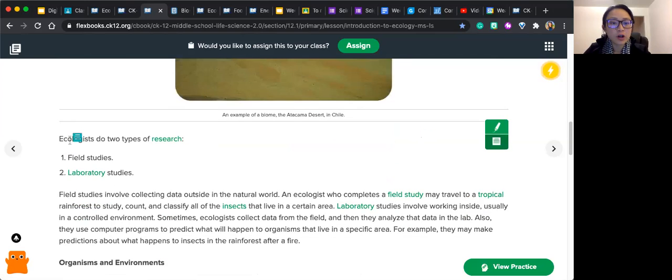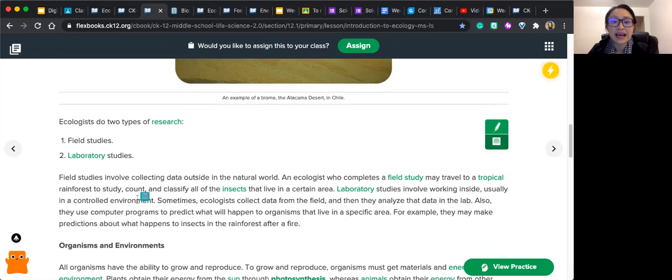Ecologists do two types of research: field studies and laboratory studies. Field studies involve collecting data outside in the natural world. An ecologist who completes a field study may travel to a tropical rainforest to study, count, and classify all of the insects that live in a certain area.